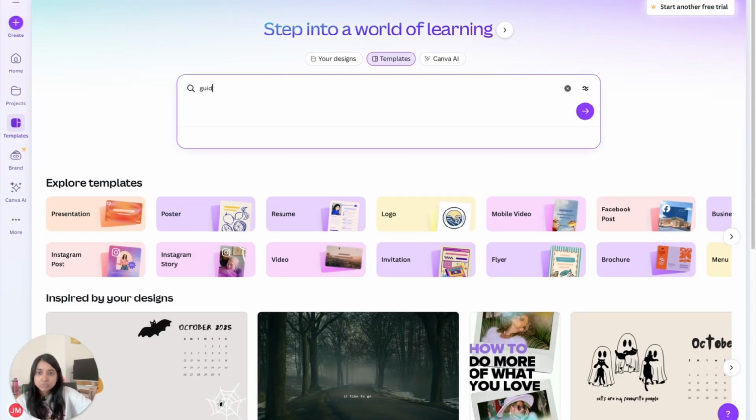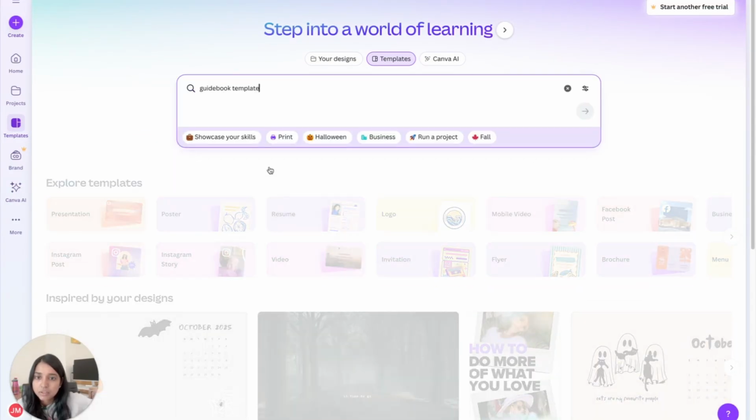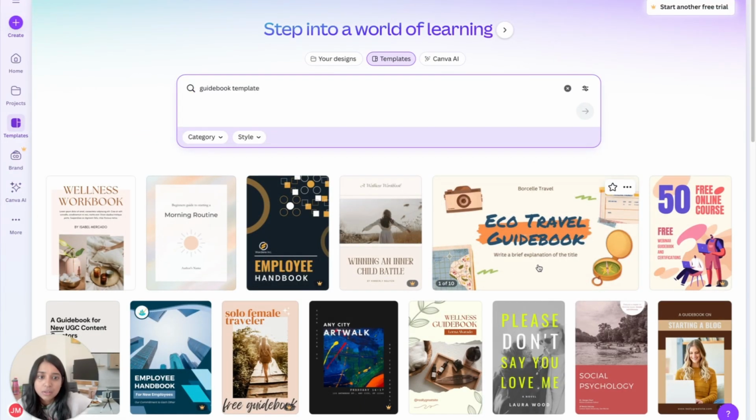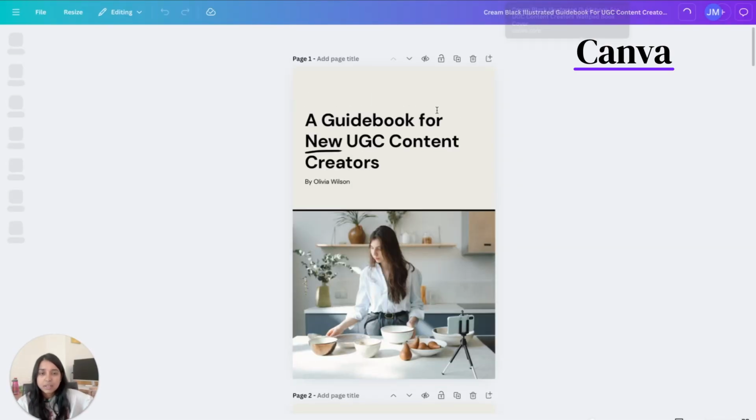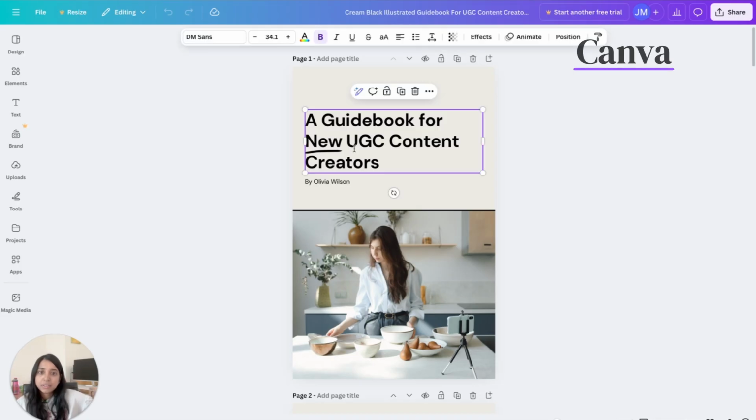Okay, so the next step is creating your digital product. If you're doing some sort of a PDF guide, Canva would be the best option. I'm just going to do guidebook. You can click guidebook template. You can see all kinds of guidebooks right here. I started off with a guidebook because it follows the same type of setup as a lesson plan. Then you can go ahead and edit using the template.